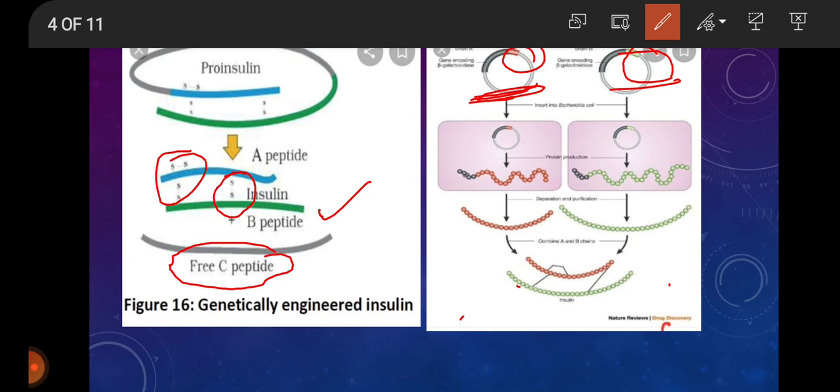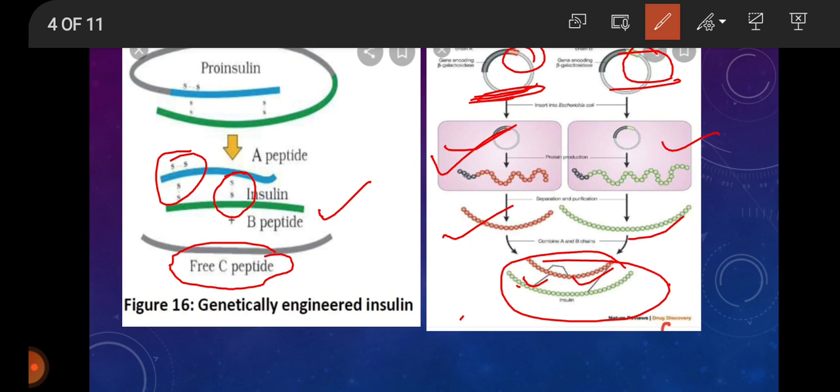The A and B chains produced were separated, extracted, and combined by creating disulfide bonds to form human insulin called Humulin. There are disulfide bonds. So after this, it became very easy to produce insulin.